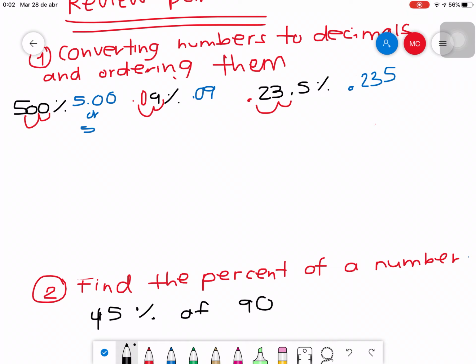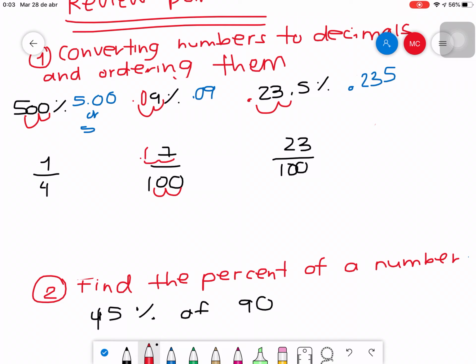You have 1/4. You have 7/100 and 23/100, okay? With the last two, you won't have a hard time. Why? Because you apply the exact same rule that you apply in the last exercise. How many zeros does 100 have? 1 and 2. So I just move the decimal point 1 and 2 times.